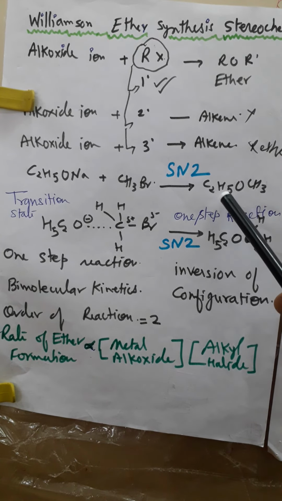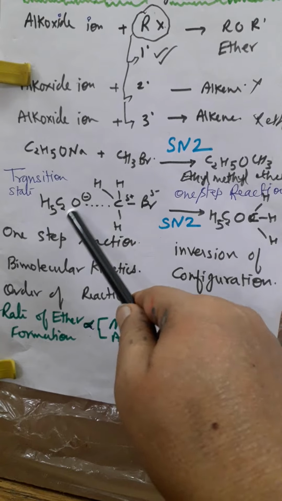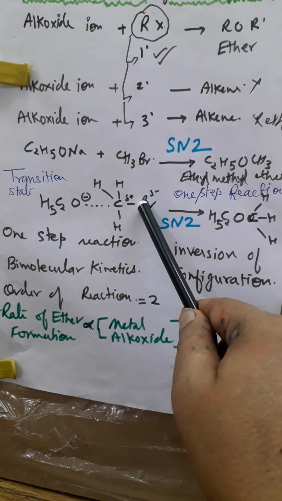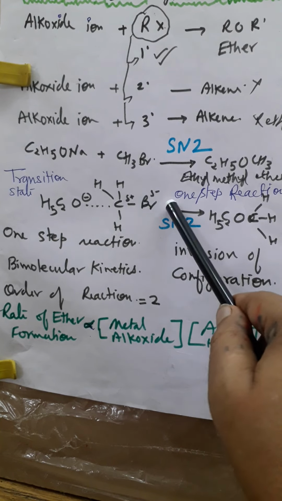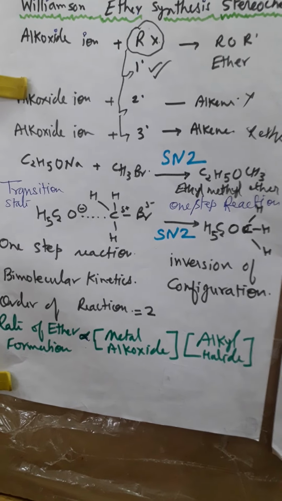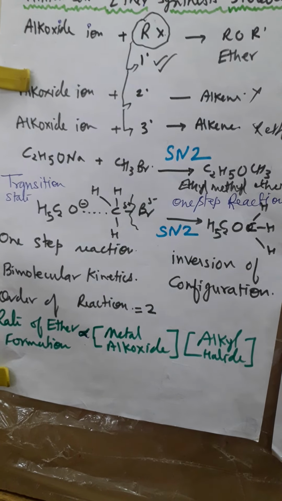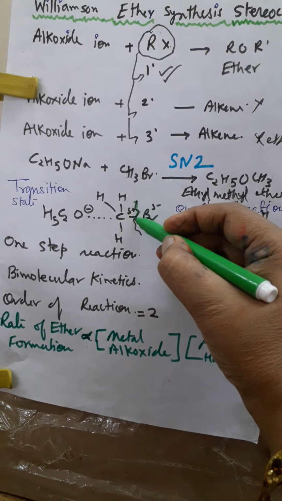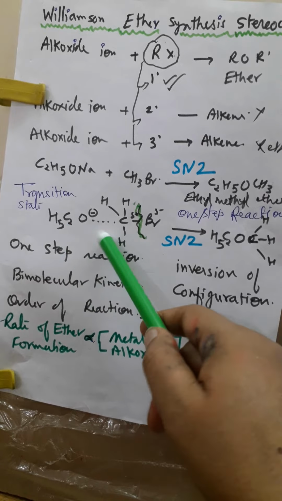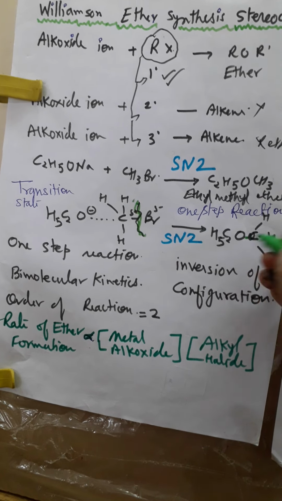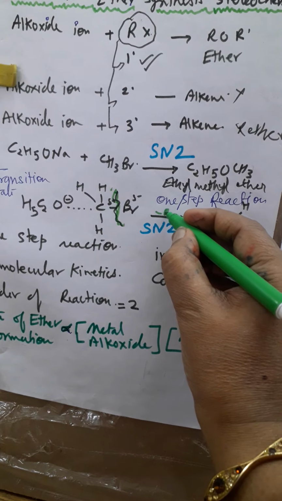Now you are getting this, that there is a transition state. This is a single step reaction because bond breaking as well as bond formation takes place simultaneously. There is a stronger bond between C and O and a weaker bond between C and Br. Br is also a better leaving group, so it will be cleaved very easily. I have written wavy; instead of black I will write in green so it will be easily visible. It will break from here, and the C2H5O group is attached with this C. So now Br negative is cleaved, and I can write Br negative here.